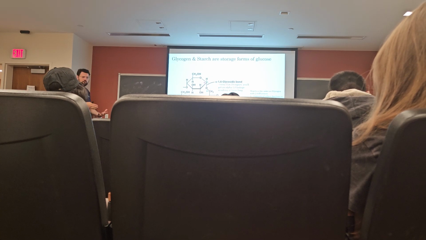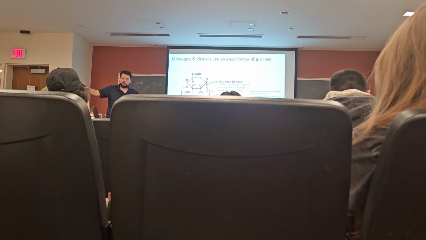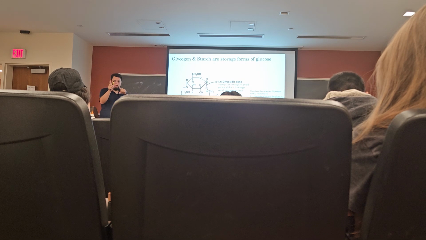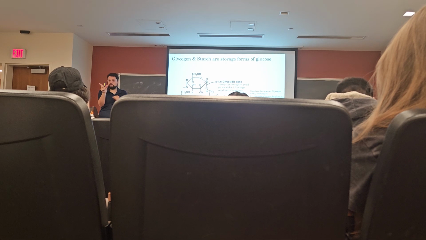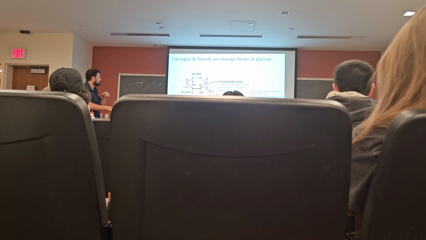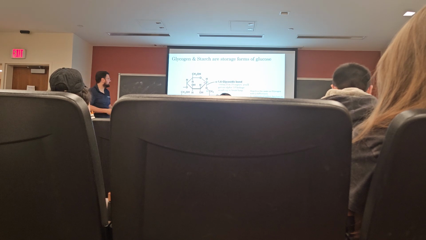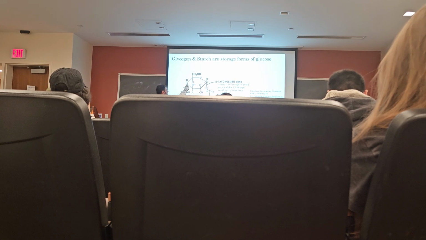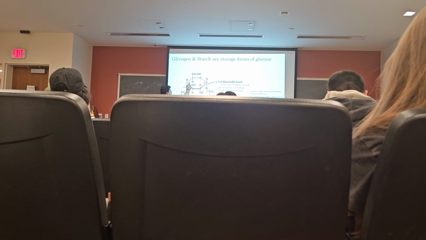Every 10 to 12 glucose residues in this chain will have, of course, a glucose that is linked both alpha-1,4 and alpha-1,4, because it's in the middle of the chain, but every 10 to 12 residues, there will be one that is also linked alpha-1,6, as we see over here. This we call a branch point, because this glucose up here now serves as the end, or beginning, I should say, of a new glucose chain that are all linked alpha-1,4.